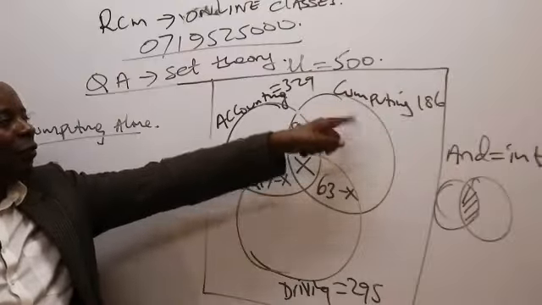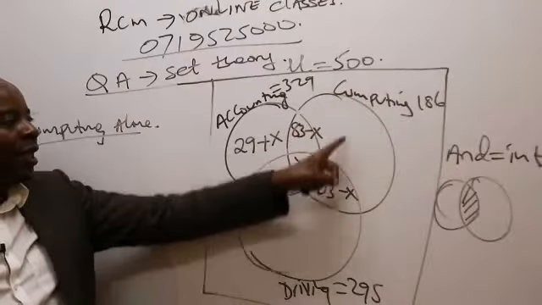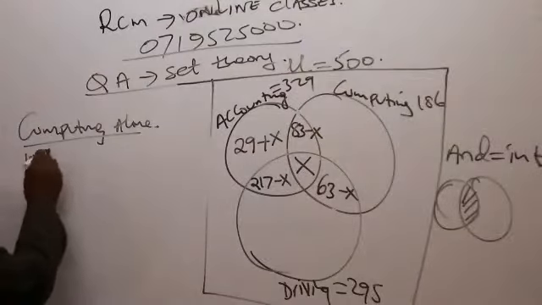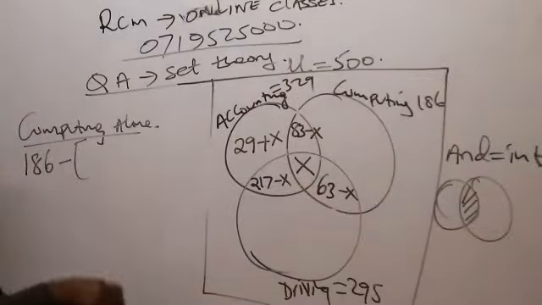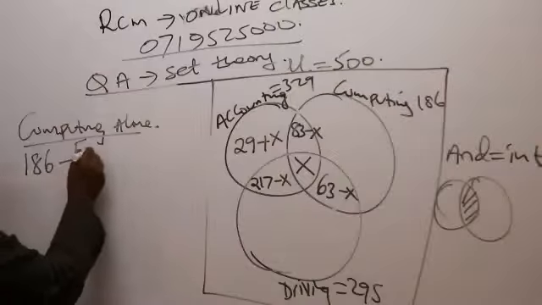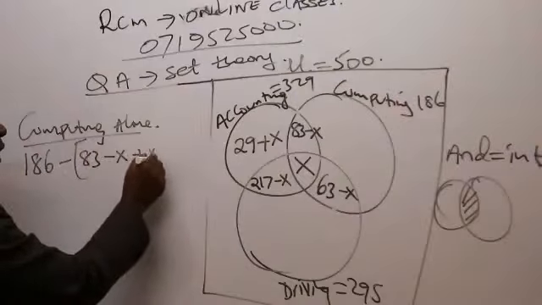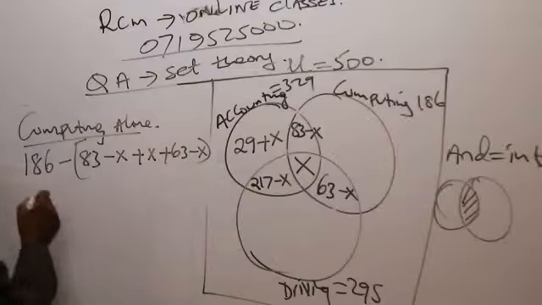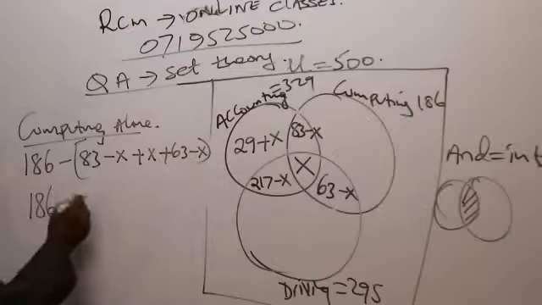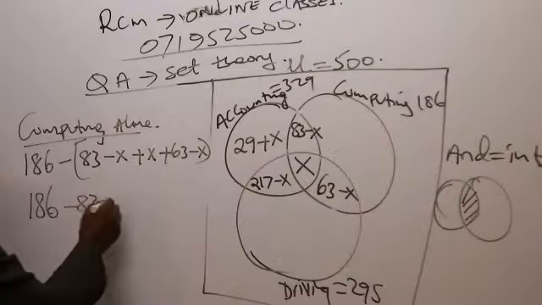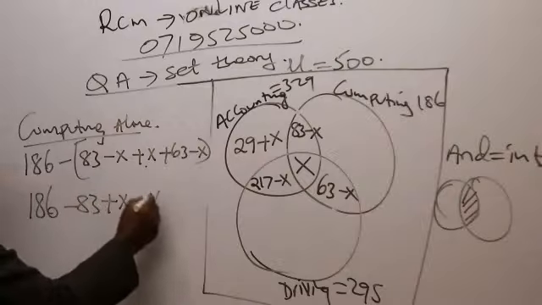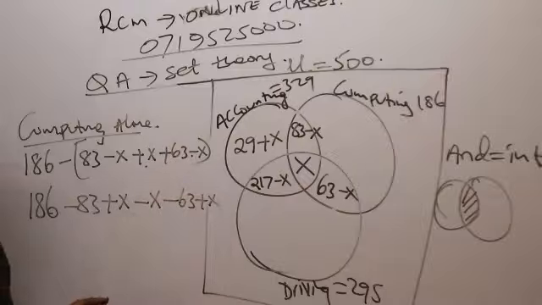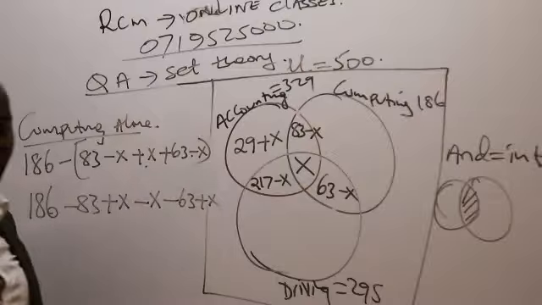Now that I have the total figure and I have these other three figures, getting the computing alone, which is this space here, it will be 186 minus the total of the other spaces that I know: 83 minus x plus 63 minus x. So this will be 186 minus 83 plus x minus 63. This changes to plus x. So please put like terms together very fast.